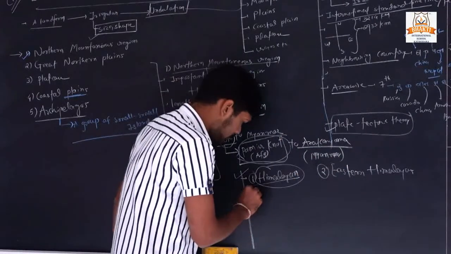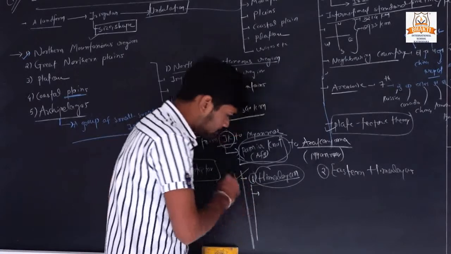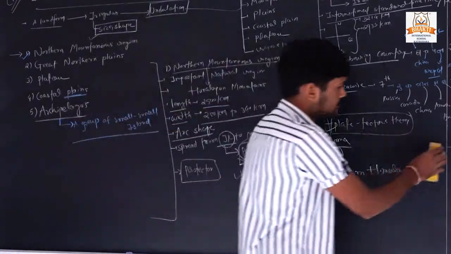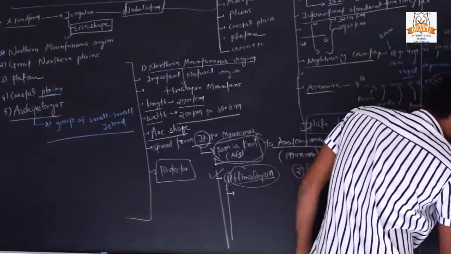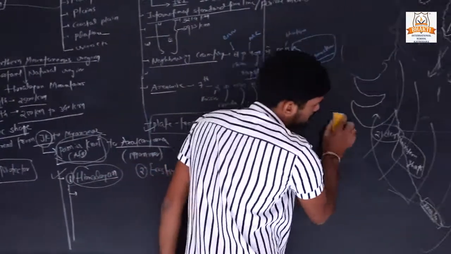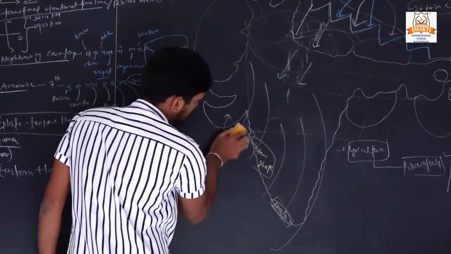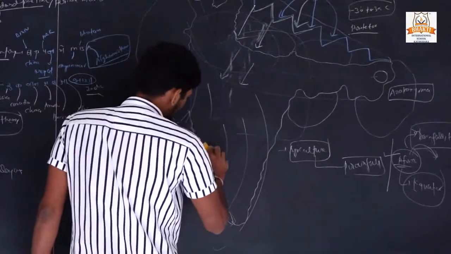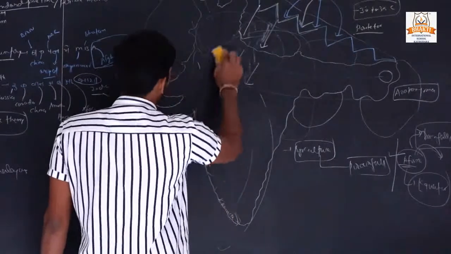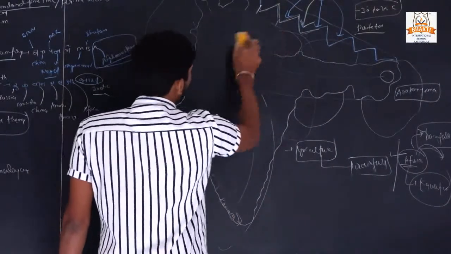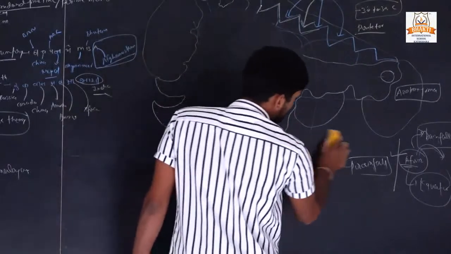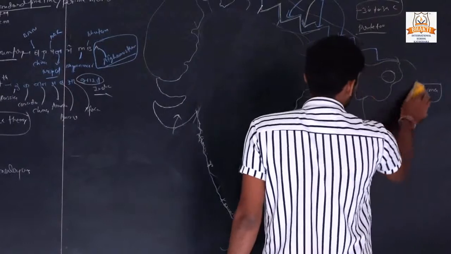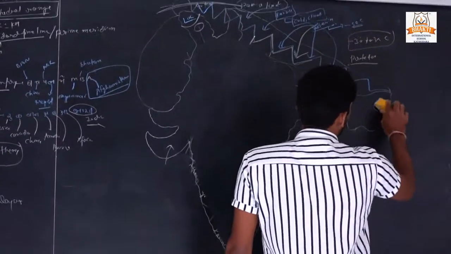Okay, first, in this Himalayan region, this Himalayan region or mountain can be divided into three types. First is the Greater Himalaya, second is the Central Himalaya and third is the Outer Himalaya, or another name of the Outer Himalaya is Shivalik. Okay.